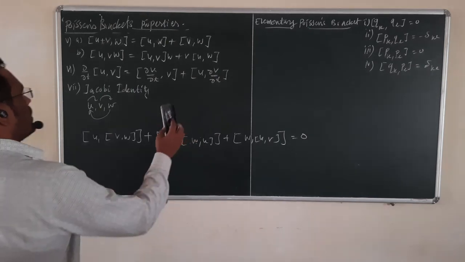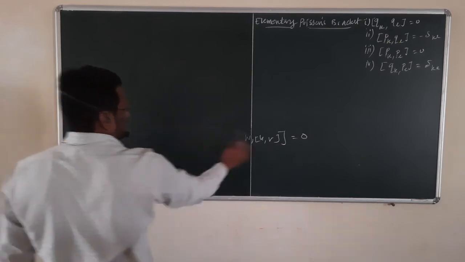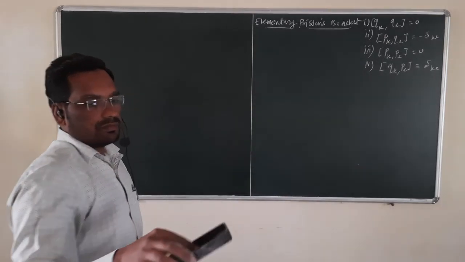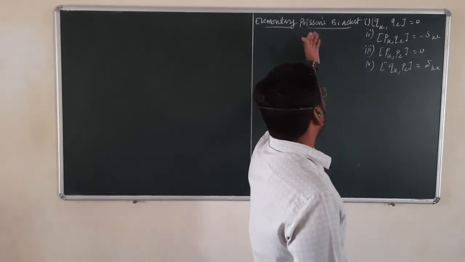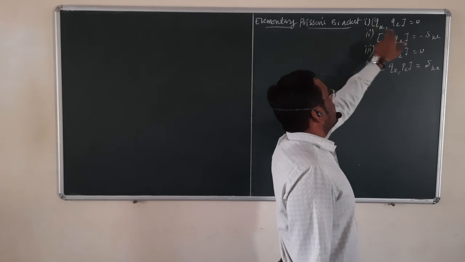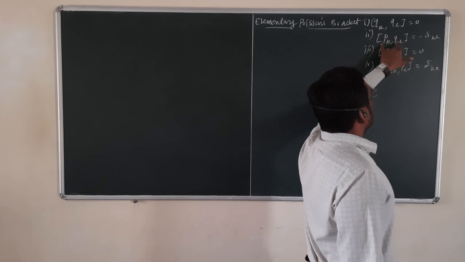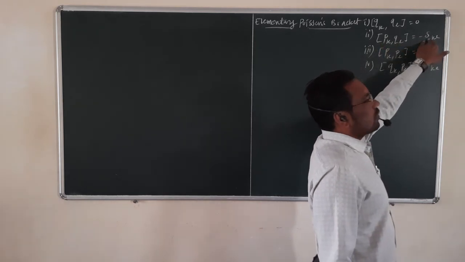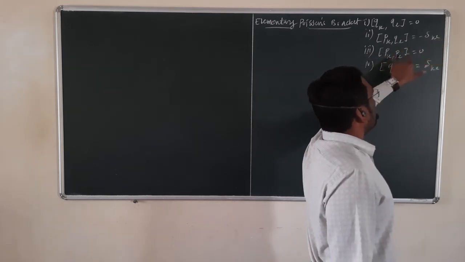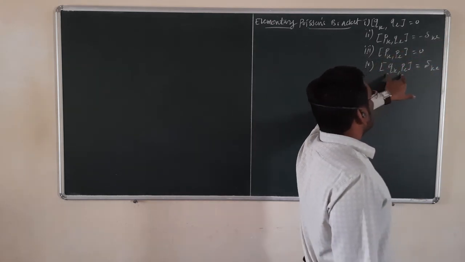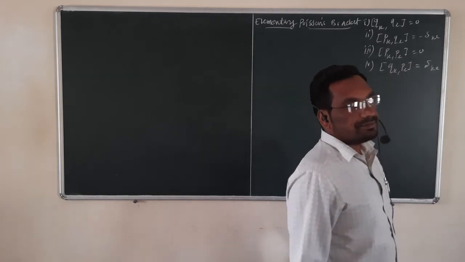Now we are moving to the next section of this chapter, and the next section is elementary Poisson's brackets. So here I have written four elementary Poisson's brackets. First one is the bracket of qk, ql is equal to 0. Second, the bracket of pk, ql is equal to minus Kronecker delta kl. Third is the bracket of pk, pl is equal to 0. And the fourth one is the Poisson's bracket of qk, pl is equal to Kronecker delta kl.